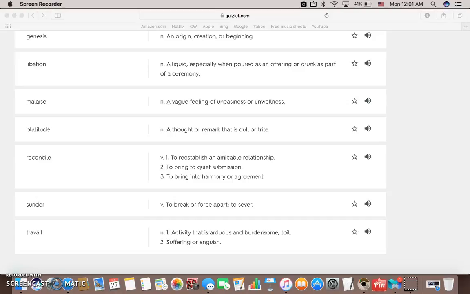The next word is reconcile. To reconcile would mean to reestablish a relationship. So if two friends had a fight, they would reconcile and make peace. Another definition would be to bring to harmony, agreement, or quiet submission.